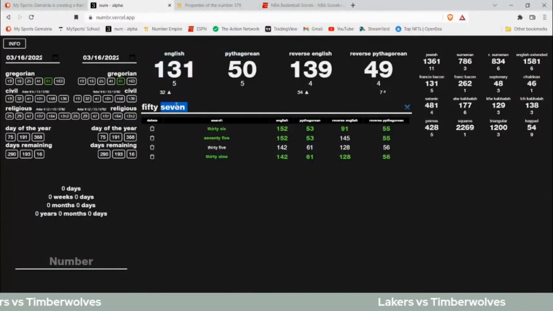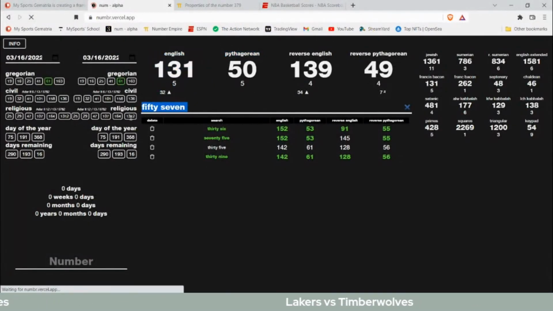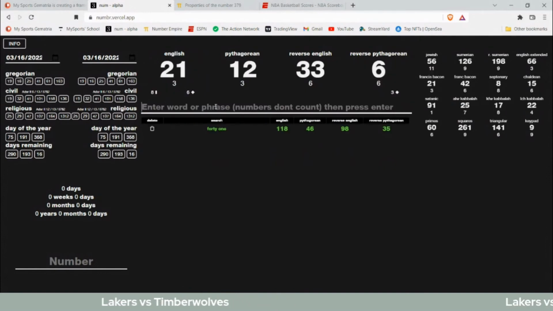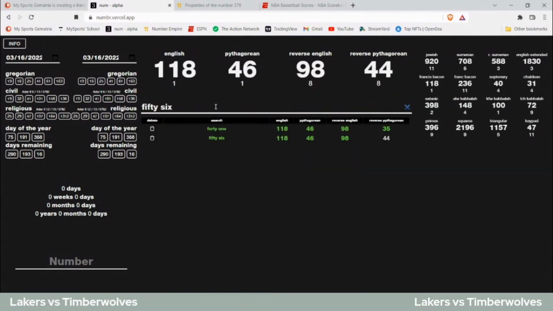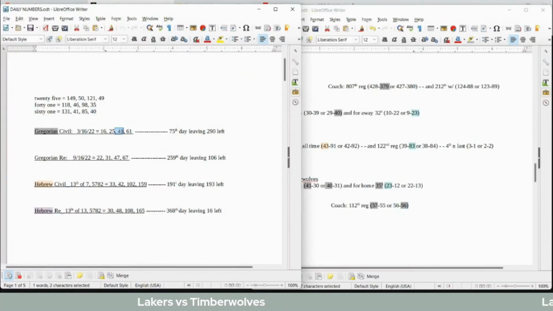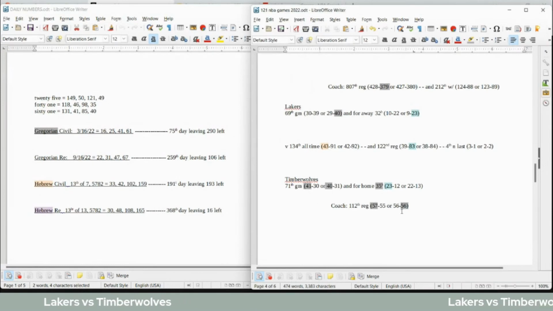And today has 41 date numerology on the Gregorian. So 41, 56. 41 and 56 are identical in 3 of the 4 base ciphers. And so with it being 41 date numerology on the Gregorian, Timberwolves coach, he could become 56-56 with the loss. It just could be the way that happens.